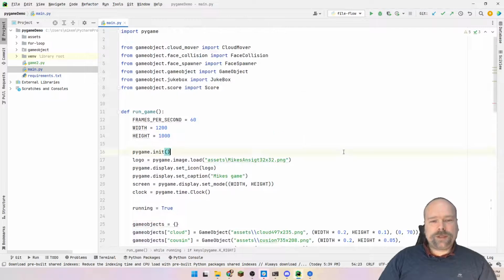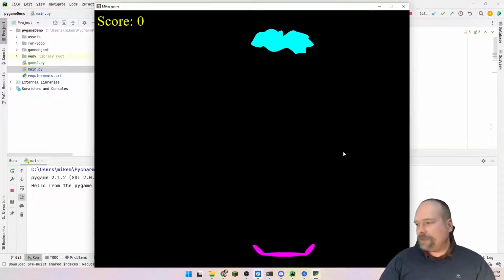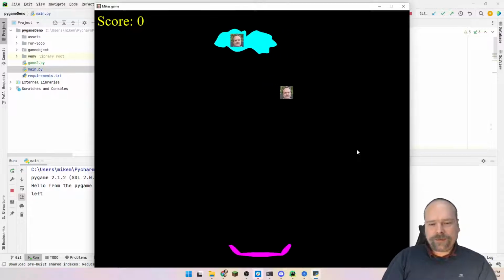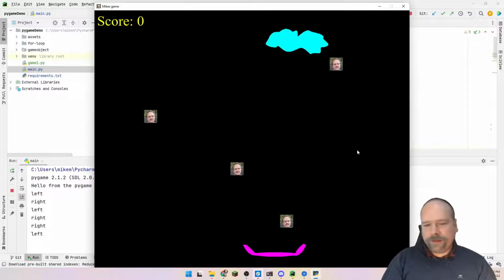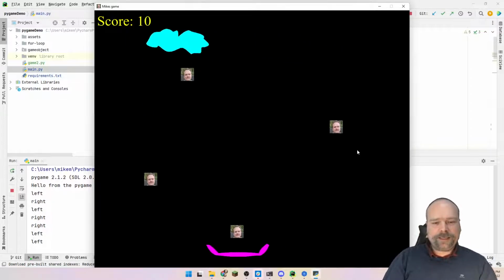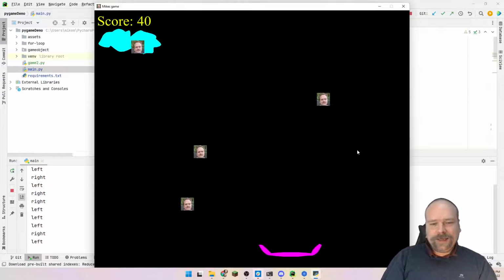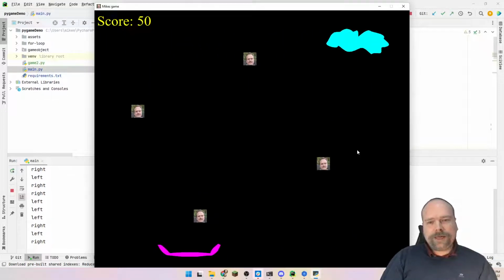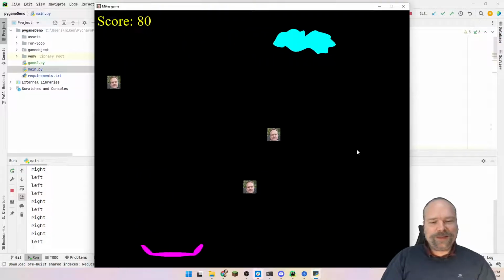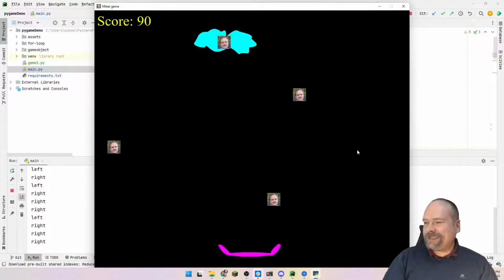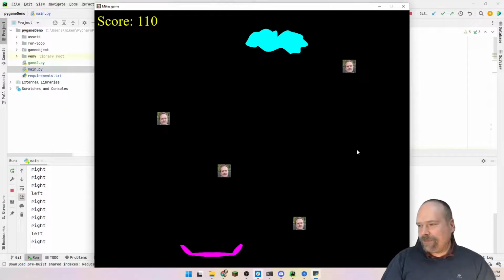Now let us just look at this awesome game that I've created. Control-Shift F10. Look, what does it do? I can press the left and the right arrow. Look at all of those cute faces. Then we have a cushion in the bottom that actually saves some of these mic faces from going out in the bottom right here. It's an awesome game. Yes, it is an awesome game. Of course, it could be better. It's just to show you the mechanics and how to code in this Pygame engine right here.